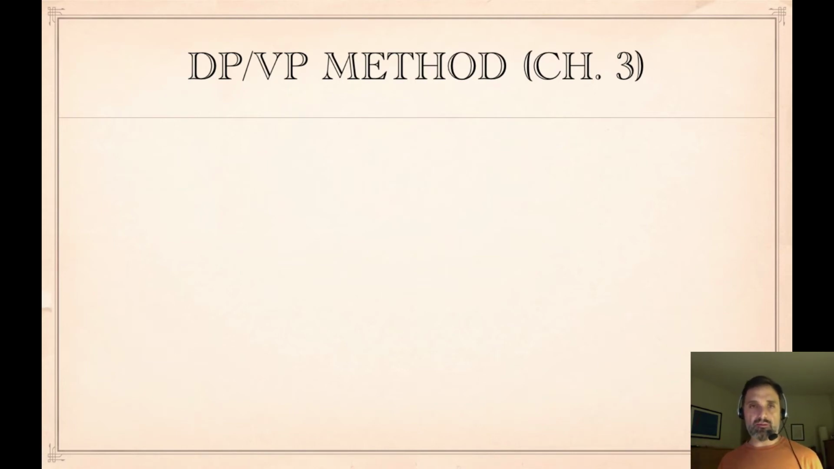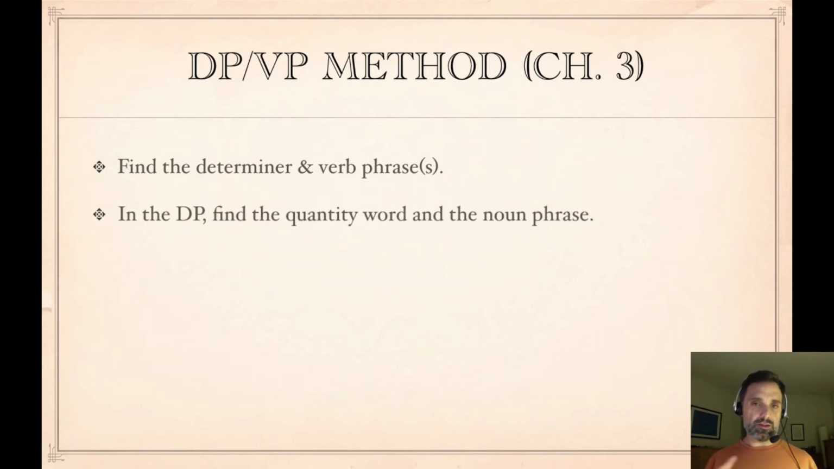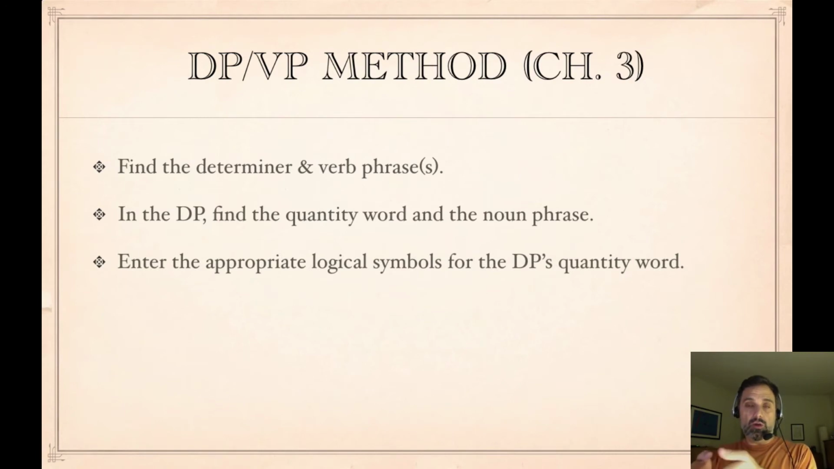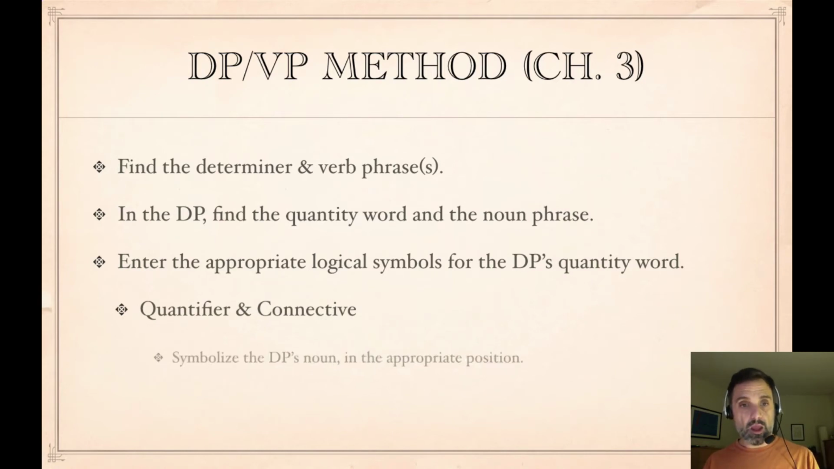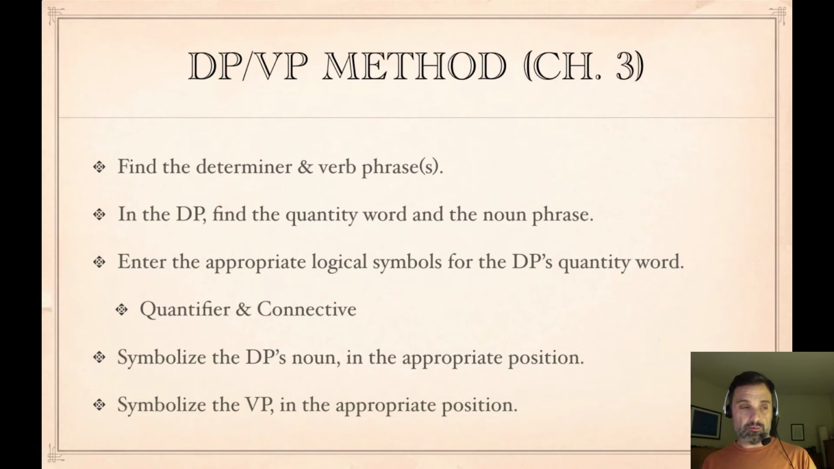So this means we have what we can call a determiner phrase verb phrase method. What you want to do is find the determiner phrases and verb phrases, if there are multiple ones. And in the determiner phrase, you find the quantity word and the noun phrase. Then the quantity word in the determiner phrase gives you a quantifier, and it also gives you the connective. So you enter both of those in the tree, and then you symbolize the determiner phrase's noun in the appropriate position, and the verb phrase in the other position.